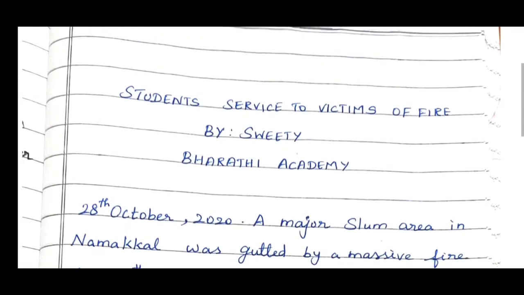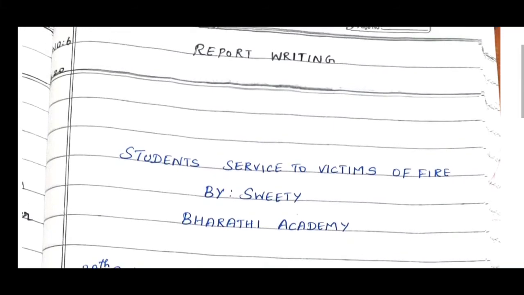See here, this is the way you have to start with a suitable title, written by the author name, then school, then date, month, year, and you have to elaborate and write the given question. So this is the pattern for writing the report, that is our exercise number 6, children. Let's move on to the next exercise now.